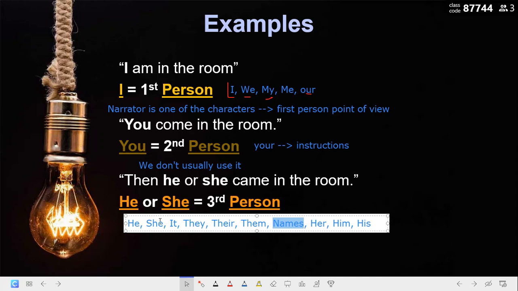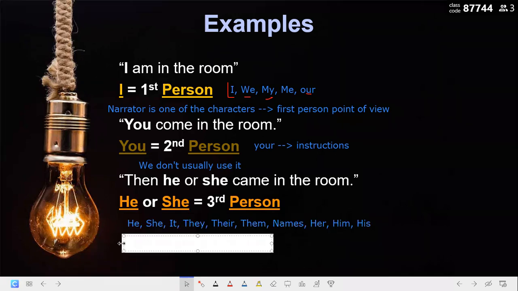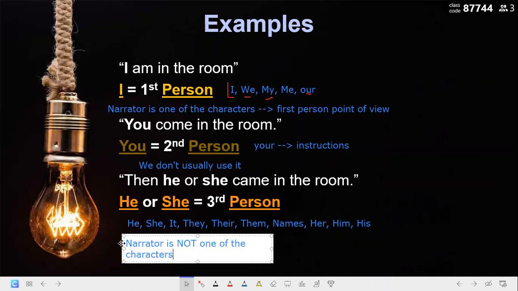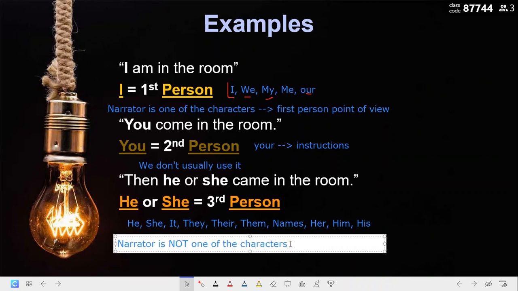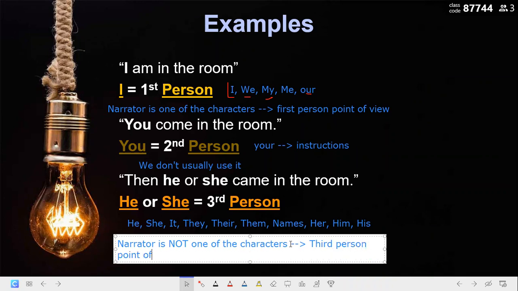Third person. Very good. Here, I use the third person when the narrator is not one of the characters. When the narrator is not one of the characters, what happens? This is the third person point of view.